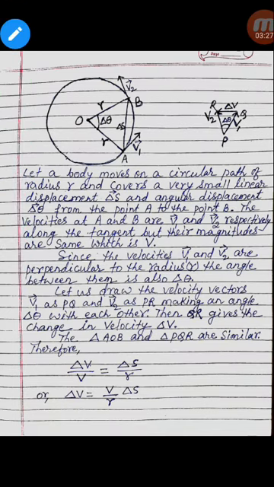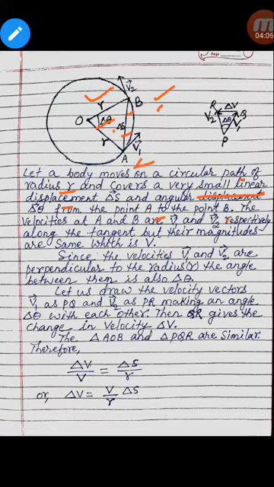Let a body move on a circular path of radius r and cover a very small linear displacement delta s. This is linear displacement delta s, and angular displacement is delta theta from the point A to the point B. When the body moves from point A to point B, its linear displacement is delta s and angular displacement is delta theta.